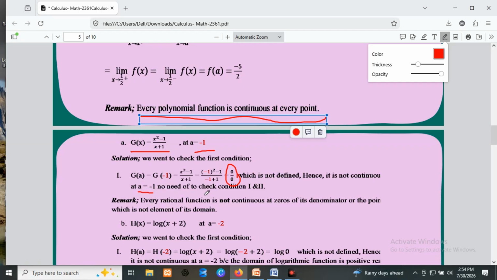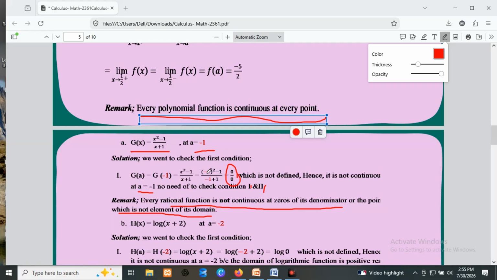No need to check condition 2 and condition 3. Why? Because it violates the first condition. So we can conclude it is not continuous at x equals minus 1 for g of x equals x squared minus 1 over x plus 1. Remark, every rational function is not continuous at the zeros of its denominator, or at points which are not elements of its domain,